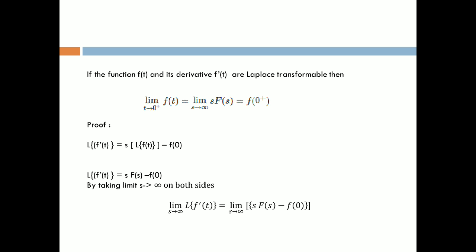Now what is the initial value theorem? If the function f(t) and its derivative f'(t) are Laplace transformable, then limit t tends to 0 of f(t) is equal to limit s tends to infinity of sF(s). So this is the theorem. Now we are going to prove it. So let us see the proof.